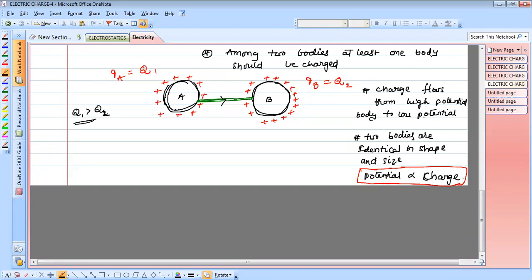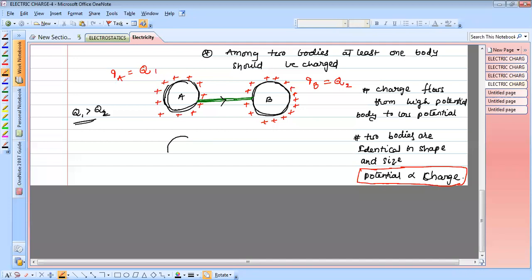That's clear. But again the question: to what extent does the charge flow? Until both bodies have the same potential. Very, very important point. If the two bodies are identical in shape and size, that means both bodies possess the same charge.